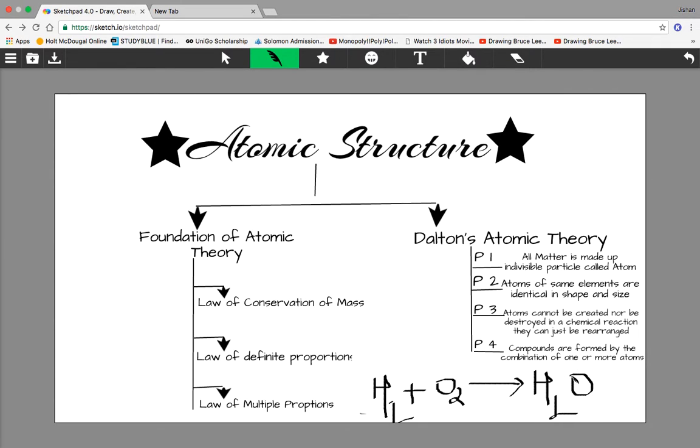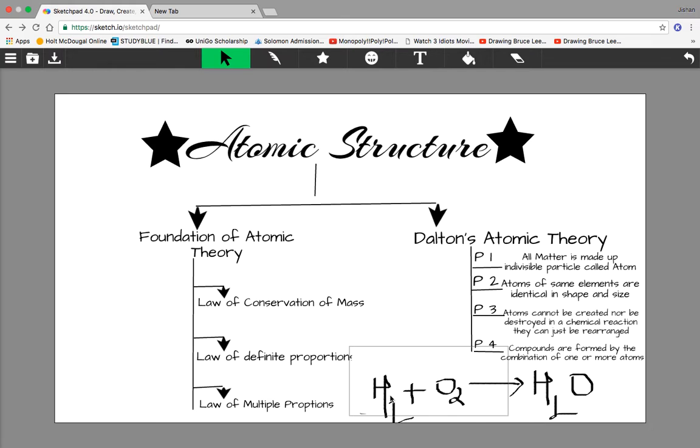In this case, this portion, H2 plus O2, is known as the reactants, and H2O, what we got, is known as the product.